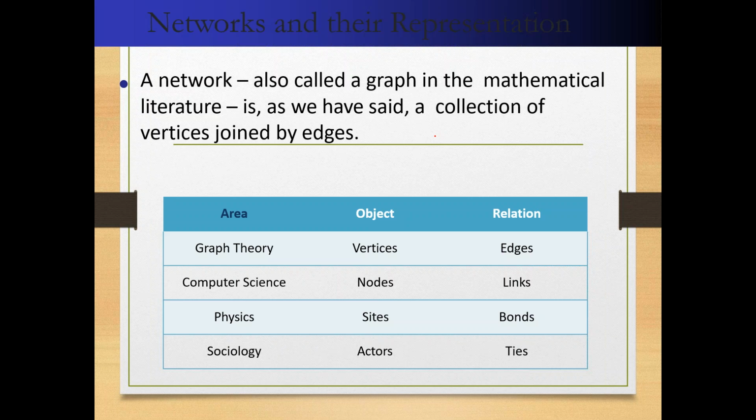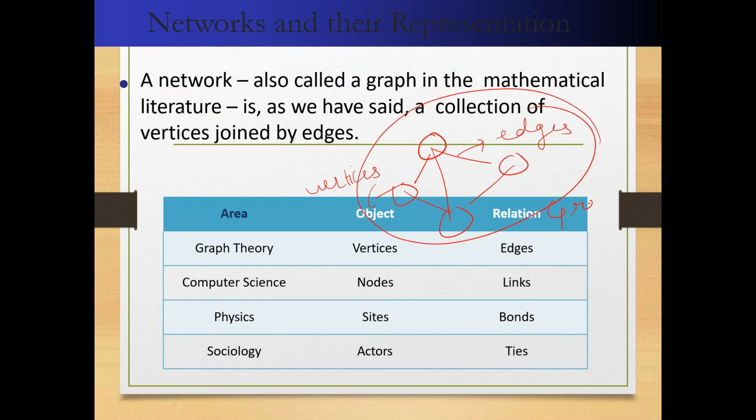We have some nodes. These are called vertices. And they are connected with each other, or one node can be disconnected also. So these are called the edges. Hope it's been clear. And this whole is called a graph. Okay. Hope it's been clear. If every vertex is connected, this will be a connected graph.